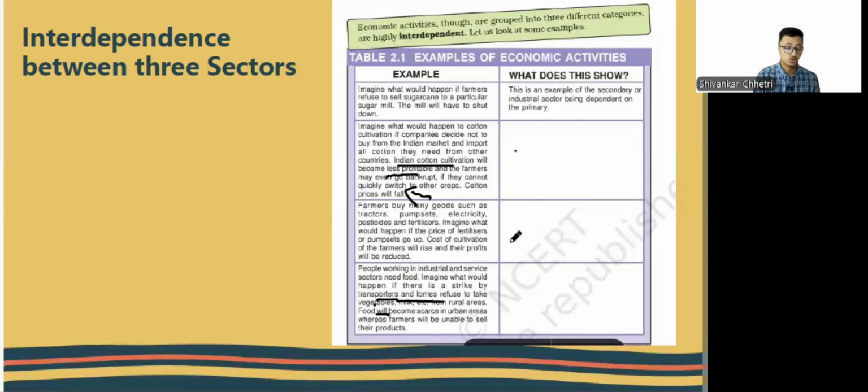Even though we study them separately for simplicity's sake, in different categories, we know how these sectors are very much interdependent.